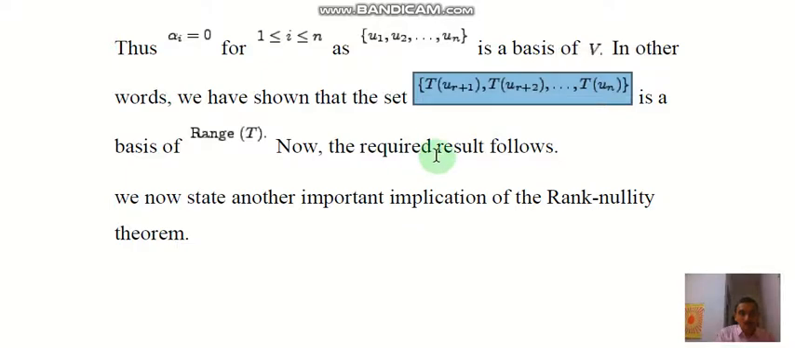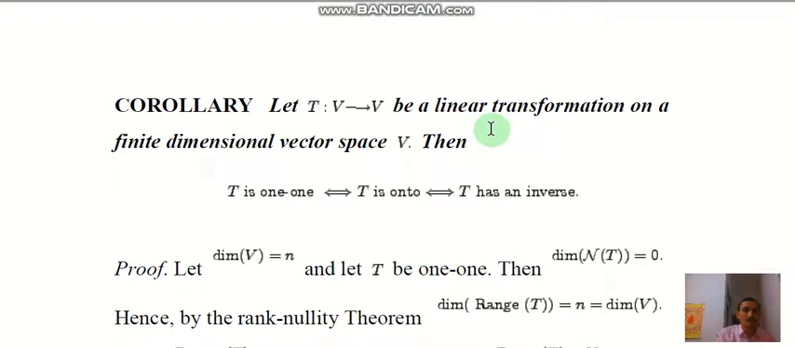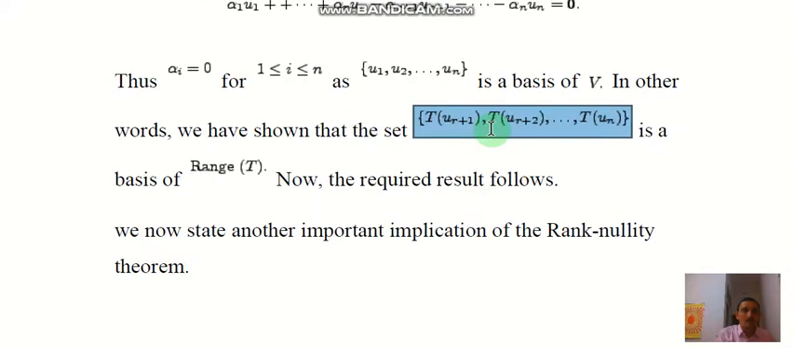So now the required result is the following: here the number of vectors is n minus r. Therefore rank T plus nullity T, the sum of rank and nullity of T, equals the dimension of V, which equals n. So this is the proof of the rank and nullity theorem, that the sum of rank and nullity of any linear transformation is equal to the dimension of V, where V should be a finite dimensional vector space.